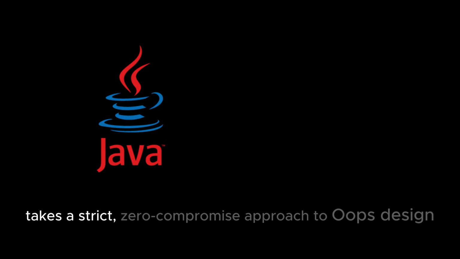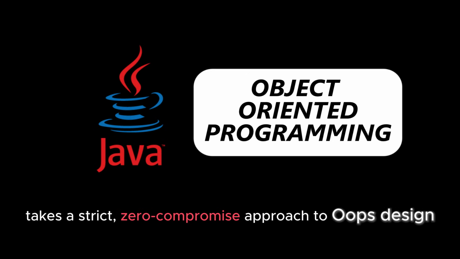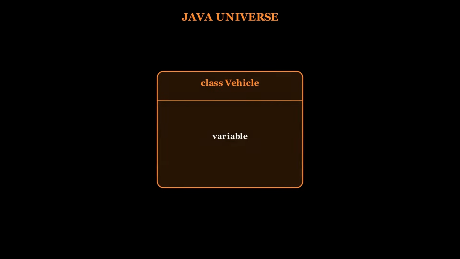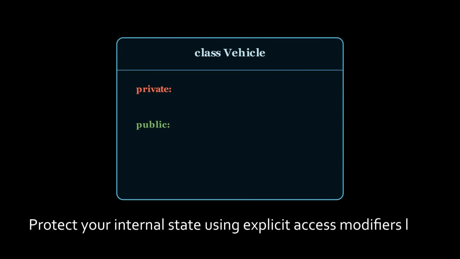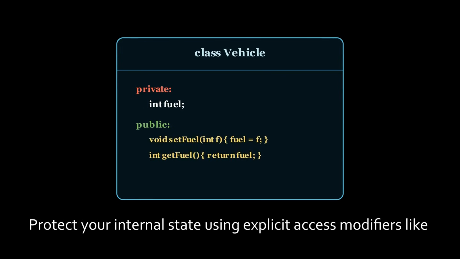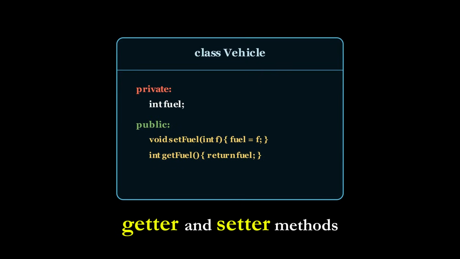Java takes a strict zero-compromise approach to OOPS design. In Java, standalone structures and standalone global functions simply do not exist. Every single variable and method must live inside a class. You protect your internal state using explicit access modifiers like private and public, forcing all outside communication to go through structured getter and setter methods.